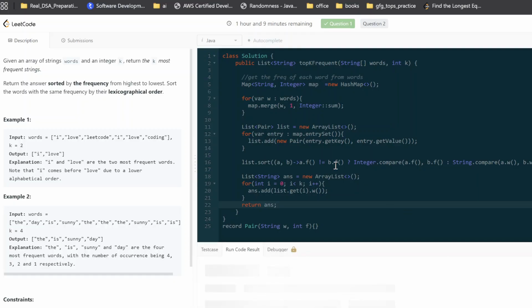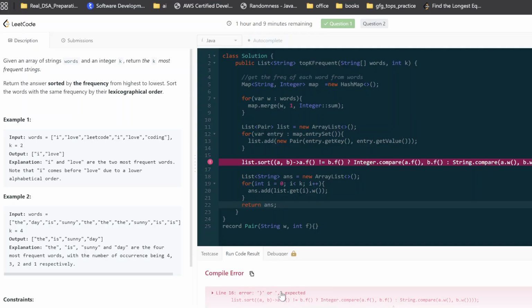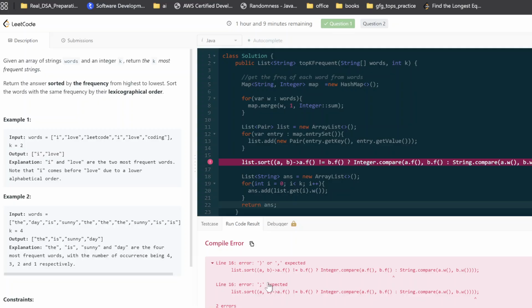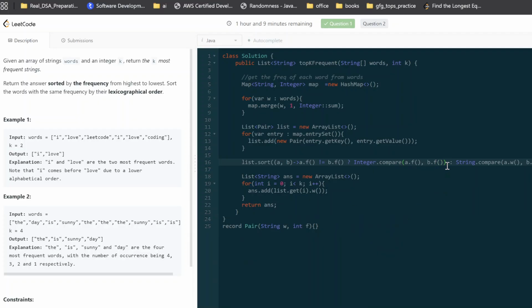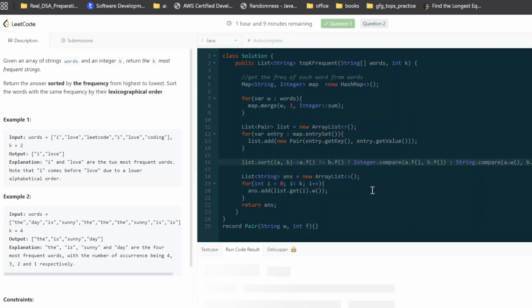Okay, so we have one error in our comparator, line number 16, because I messed up some condition. Okay, very hard. So many brackets, right? Yeah, I think we have an extra bracket. Integer dot compare. Okay, we have to put one bracket here, one bracket here, and then one bracket here. Now it looks good. Let me run it.